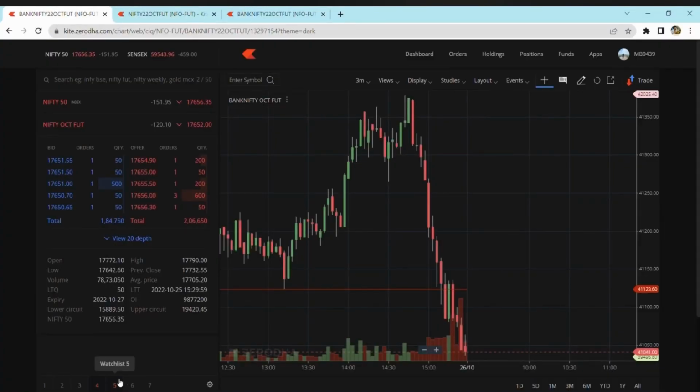So as we can see, we have opened the Nifty October future. The previous close for the Nifty October future was 17,732, while the open was at 17,772, and the low was created at 17,642, while the high was created at 17,719. Okay, all right. So now let's go back to the charts and see how it has performed on a 3 minutes time frame.